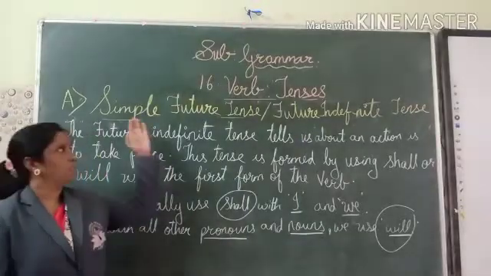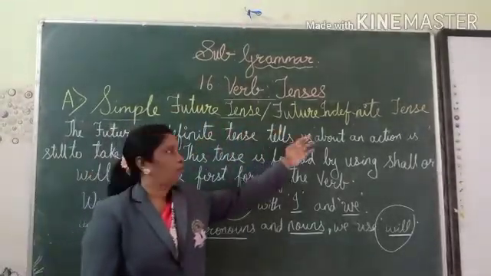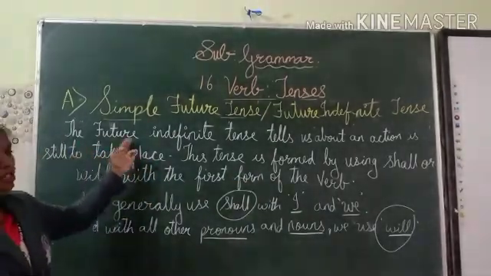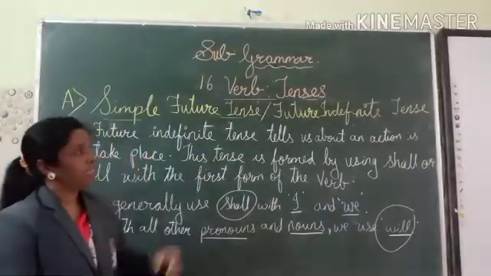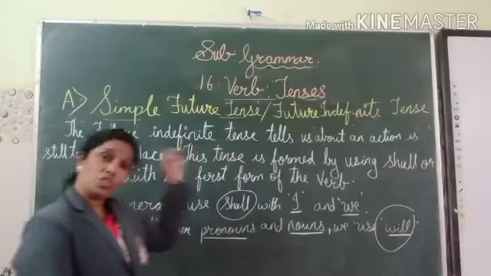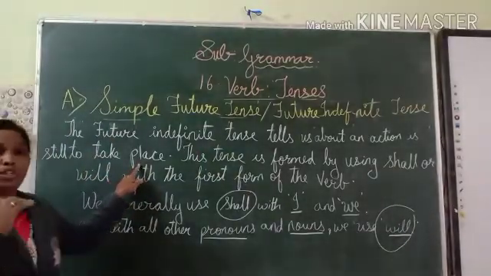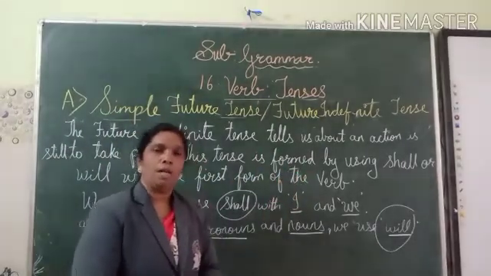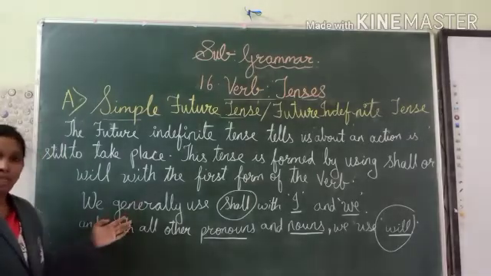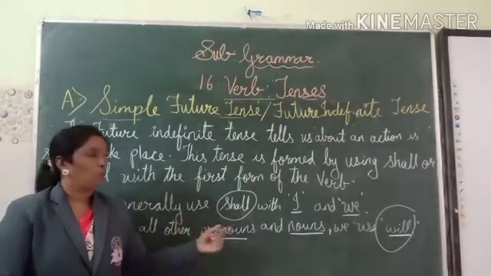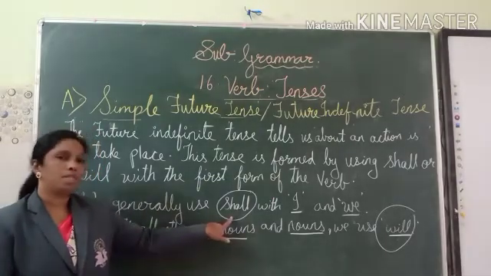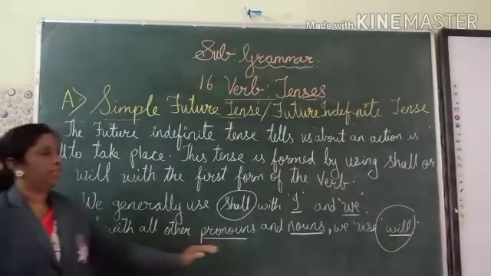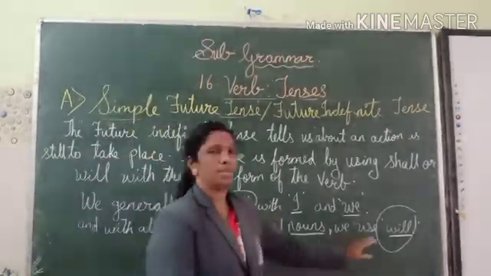So let us see about the simple future tense or future indefinite tense. Let us see the definition of future indefinite tense. The future indefinite tense tells us about an action that is still to take place. The action is remaining to take place. This tense is formed by using shall or will. Generally we are using shall with I and we, and with other pronouns or nouns, we are using will.